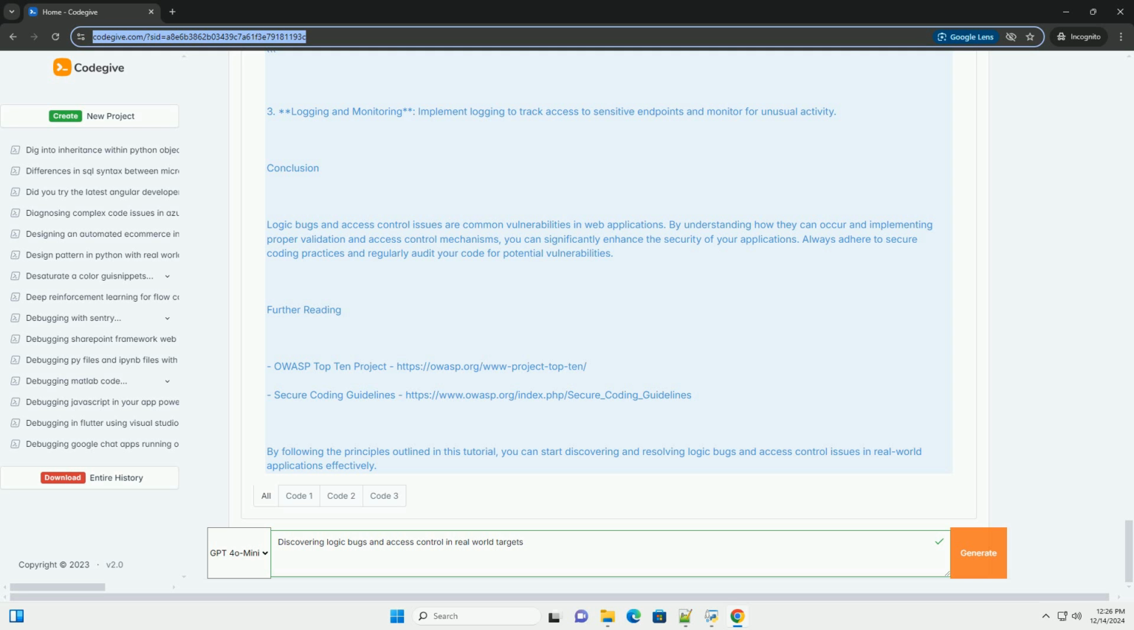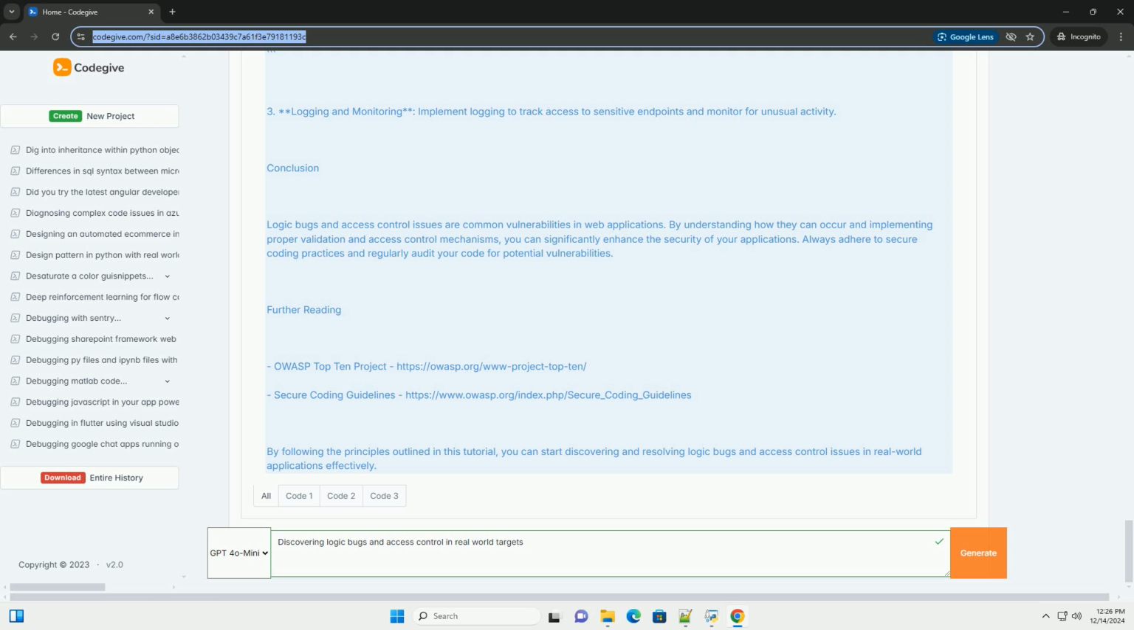Access control vulnerability demonstration. This application is vulnerable to IDOR. An attacker can change the user ID in the URL to access other users' profiles. Exploitation example. 1. A user with ID 1, Alice, accesses their profile. GET /profile/1. Response: name Alice, role admin. 2. The attacker changes the URL to GET /profile/2. Response: name Bob, role user.